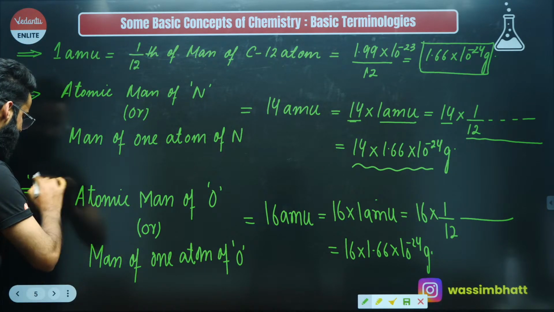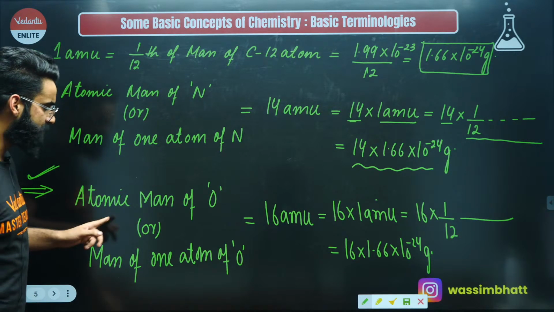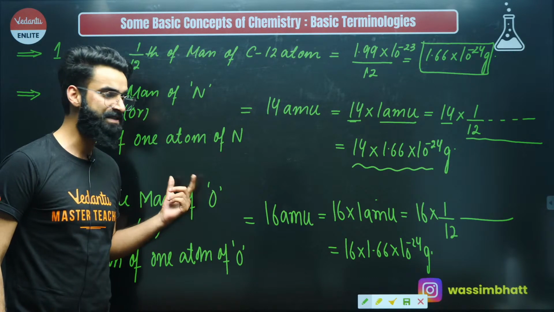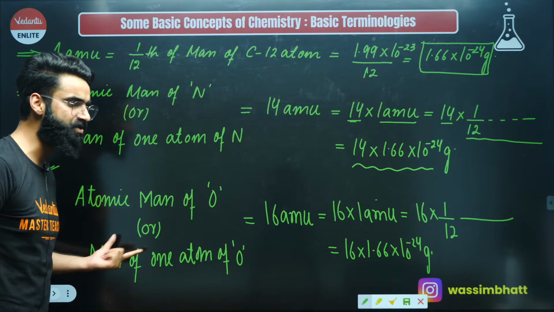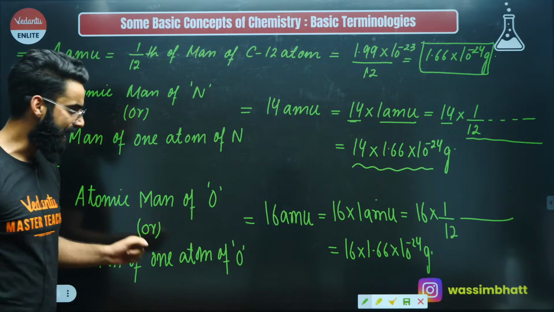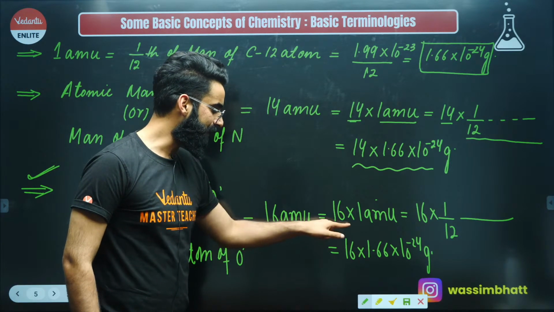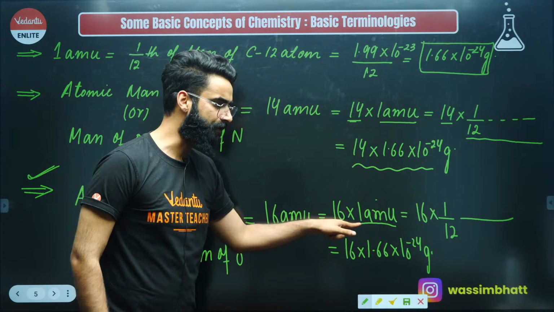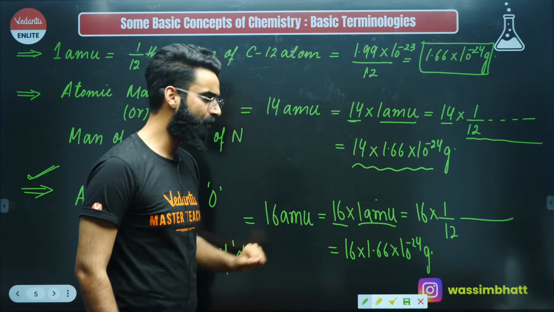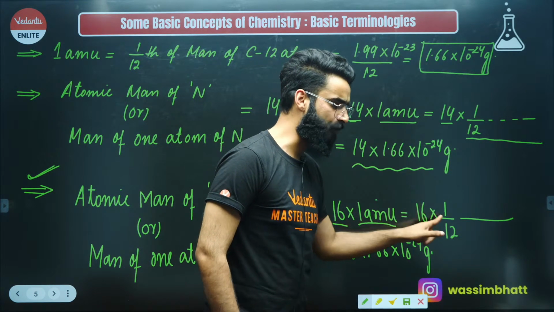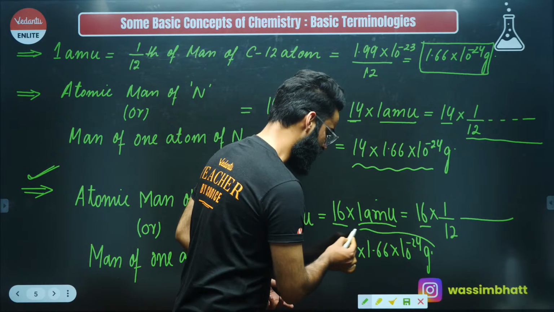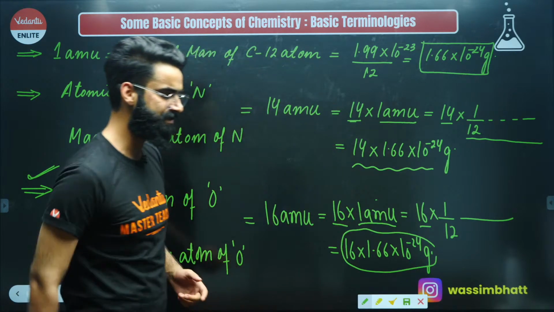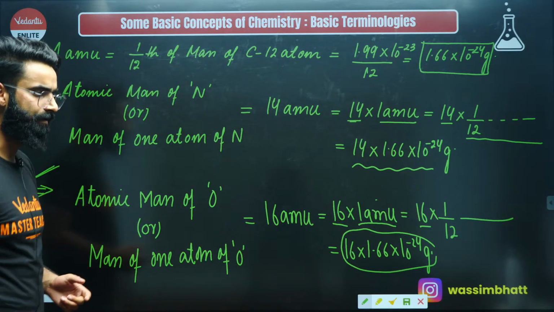So have a look exactly what is meant by this term. Atomic mass of oxygen. What is meant by it? It means we are talking about the mass of one atom of oxygen. And one atom of oxygen is 16 times heavier than 1 AMU, right? One atom of oxygen is 16 times heavier than 1/12 of mass of carbon-12 atom, right? And this is basically the mass of one oxygen atom in grams. That's all, right?